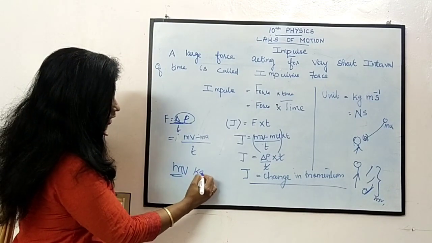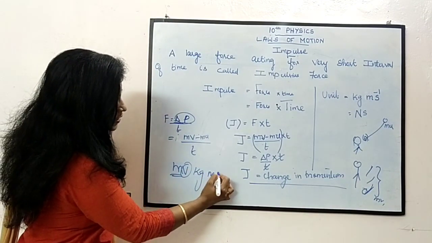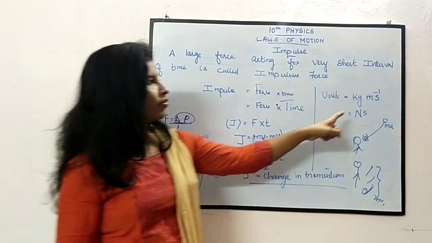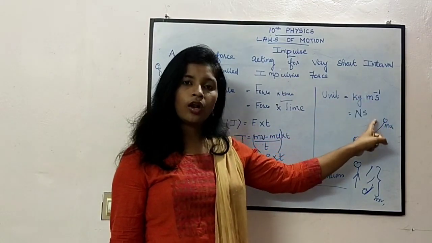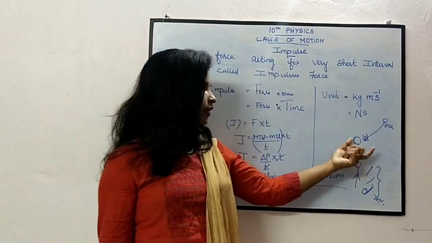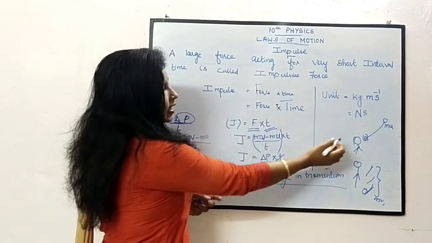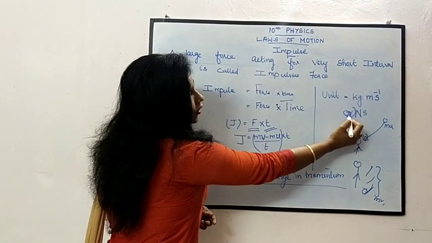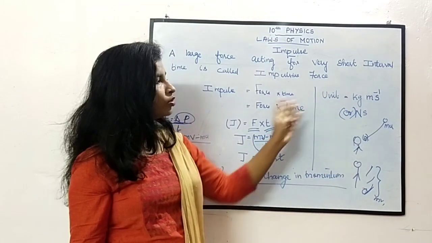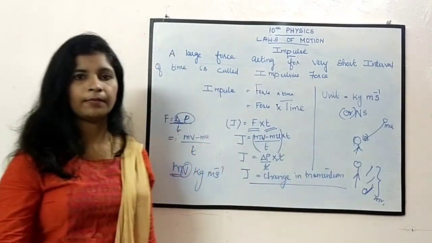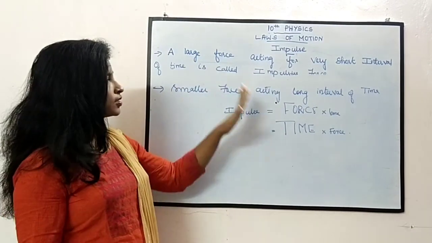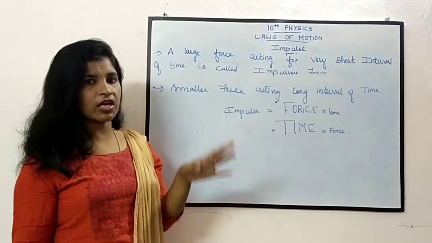Mass is kilogram, velocity is meter per second. So the unit of momentum we can write as kilogram meter per second, or the unit of force is Newton and the unit of time is second, so you can also write it as Newton second. In both ways you can write this unit. Impulse is nothing but change in momentum.